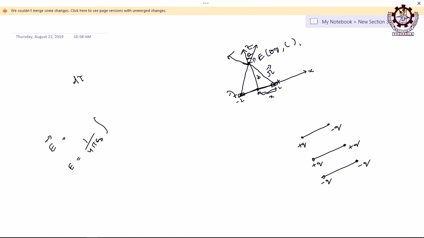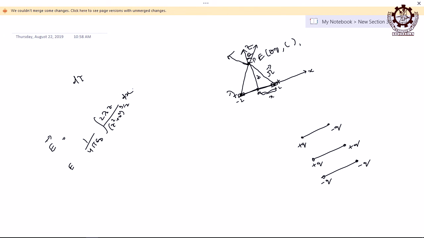Then it will be 2 lambda z divided by (z square plus x square) to the power 3 by 2 into dx. Am I right? The 2 is here. You can get it from this triangle, because this is the diagonal, this is z, this is x. So the square root of x square plus z square is this distance. That is why it is 3 by 2.